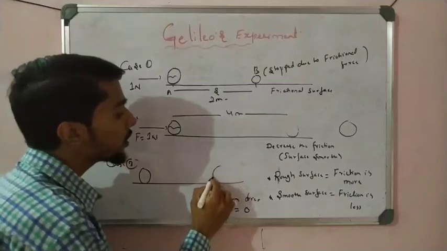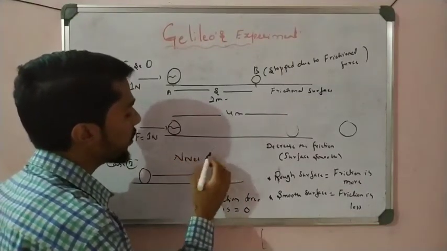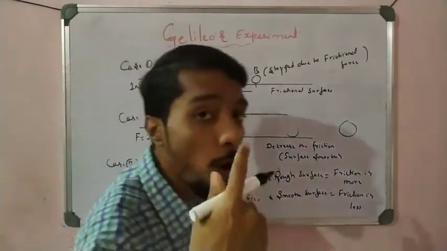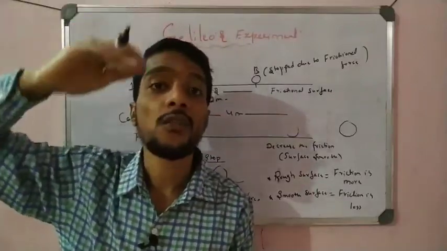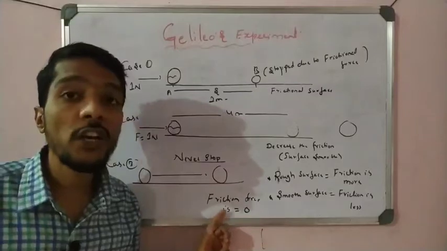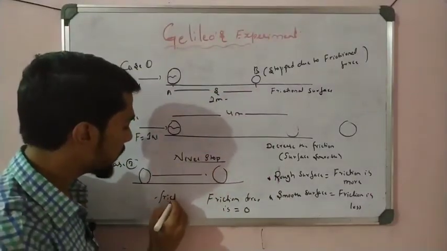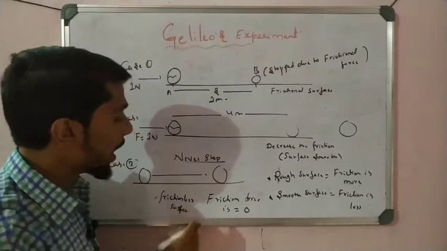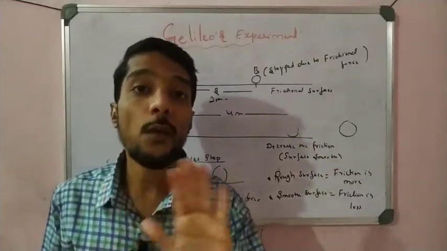The ball never stops. That is what Galileo said, that it never stops. The ball moves in uniform motion until an external force is applied on it. You throw the ball on a surface with friction equal to 0. That is called a frictionless surface. If an object moves on a frictionless surface, the object will never be stopped.